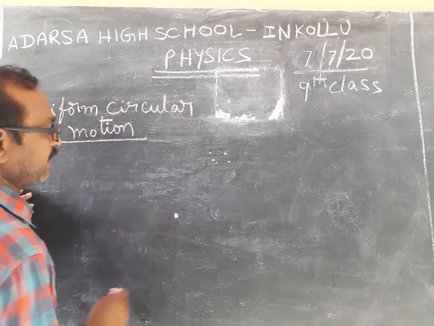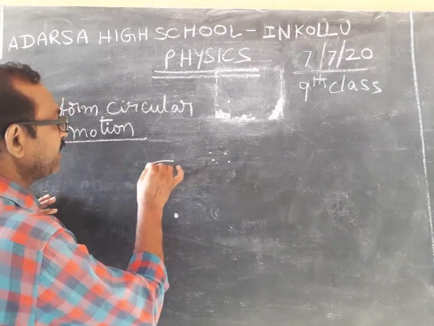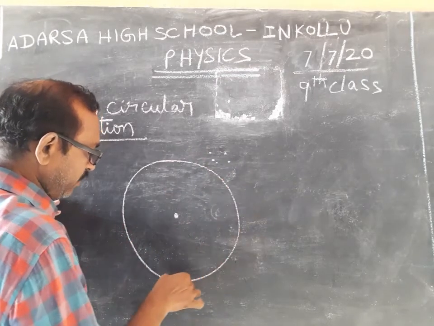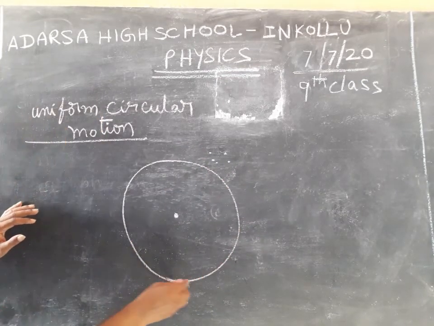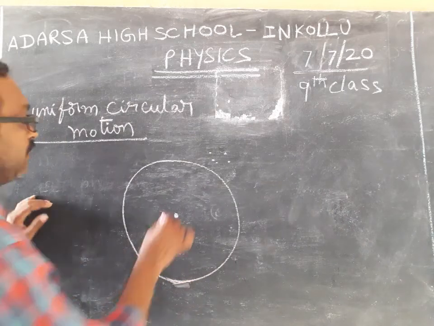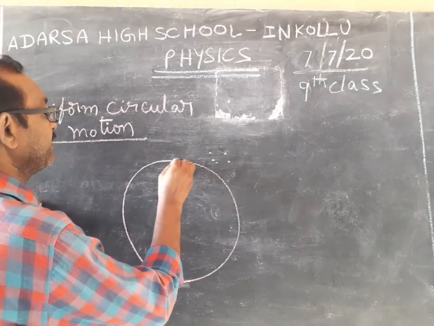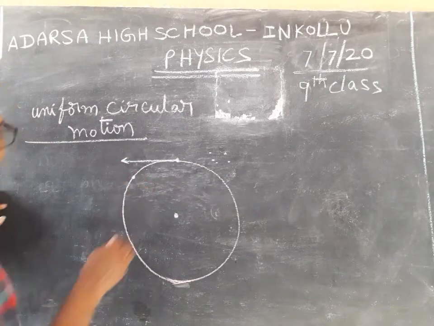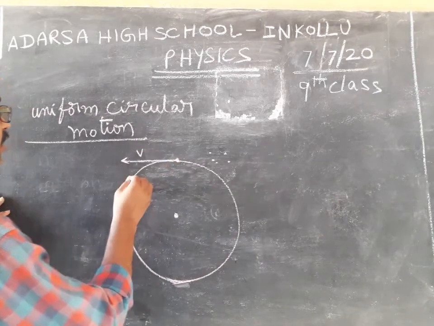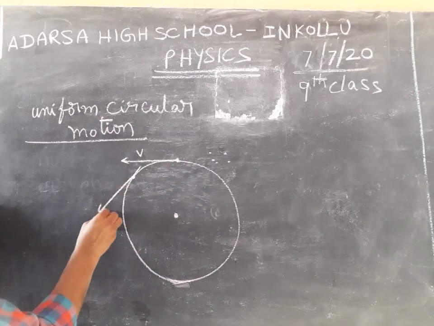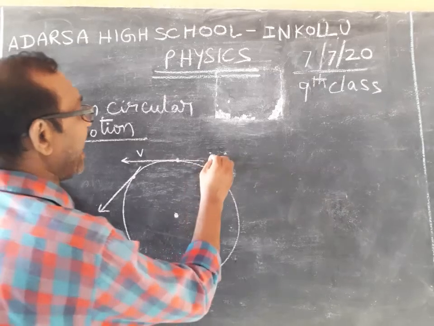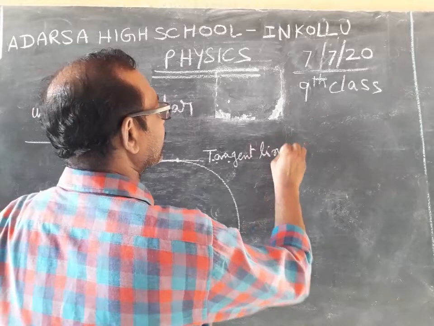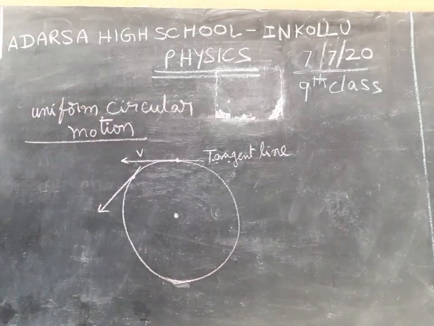This is the center point. A body is moving in a circular path. If the body is here, its direction is like this. When the body is here, it has velocity. This is known as the tangent line. What is that one? Tangent line.